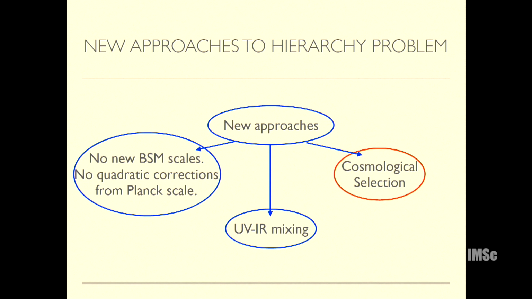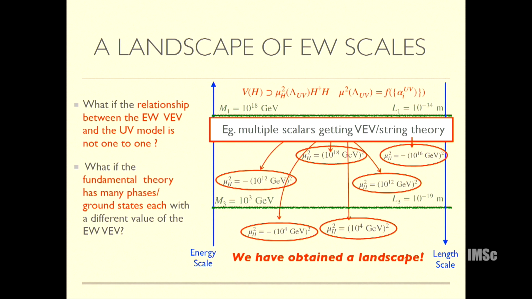One of the approaches that I will talk about today is this cosmological selection approach. One way to introduce it is to go back to the first slide I showed, where I said that if you try to predict the Higgs mass in terms of the UV, then you run into this problem that you have to fine-tune the UV parameter space to get a light Higgs. But one possibility is, of course, that there is no one-to-one relationship between the Higgs mass in the IR and the UV theory.